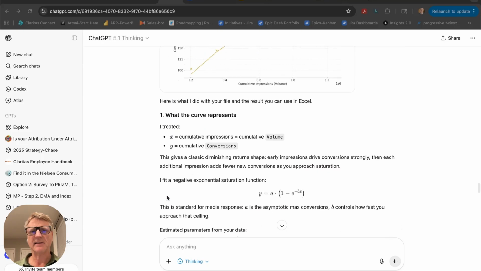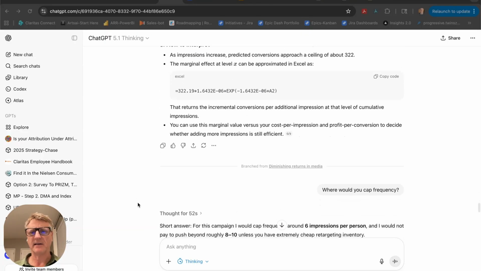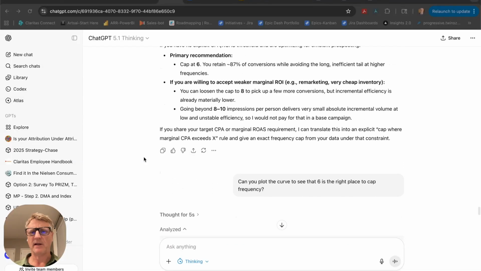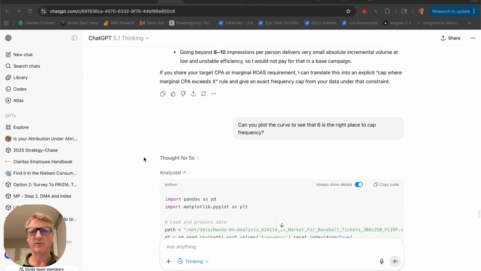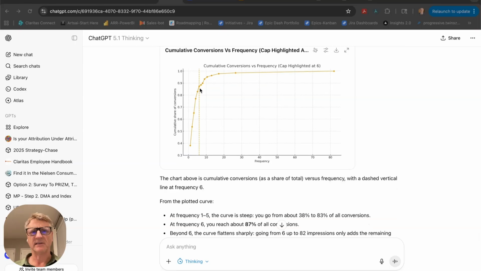In this case, it plots the curve in a way that I would not do. It uses cumulative impressions instead of frequency. But when I ask it, where would I cap the frequency, it does get the right answer of 6 impressions per person, or 8 to 10 if you want to loosen it up. And when I go further to ask it to plot the curve to show why that's the right answer, we see a little bit of this elbow here again.